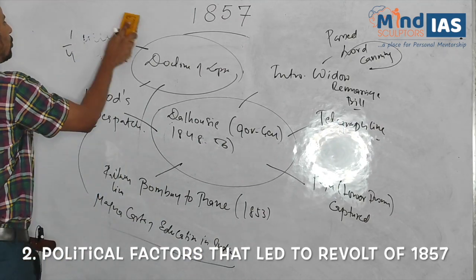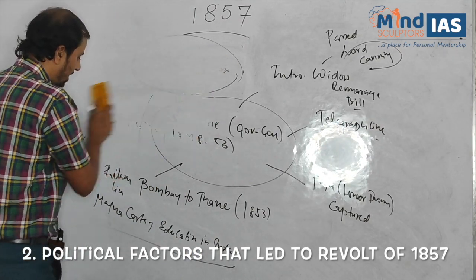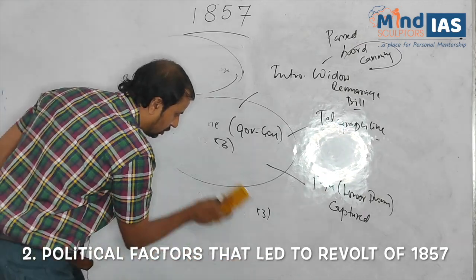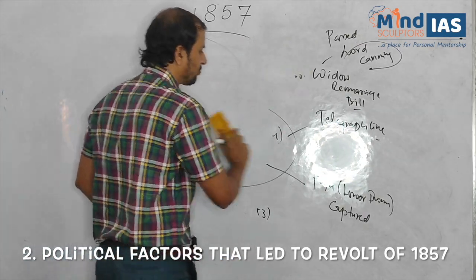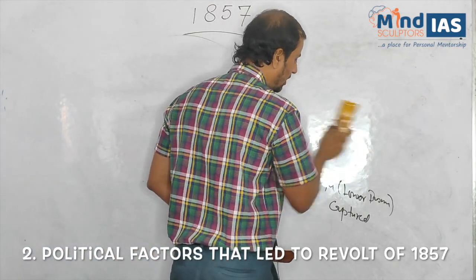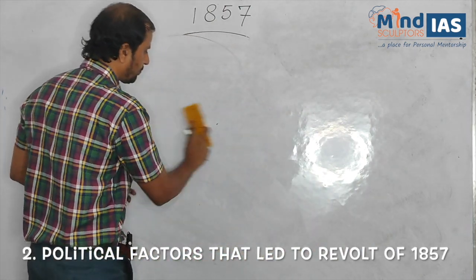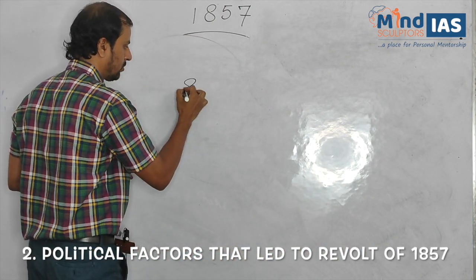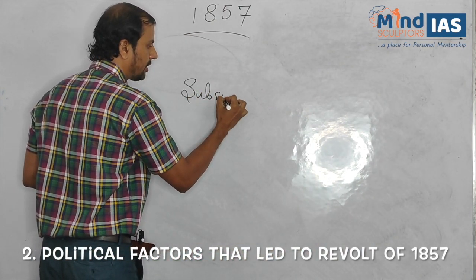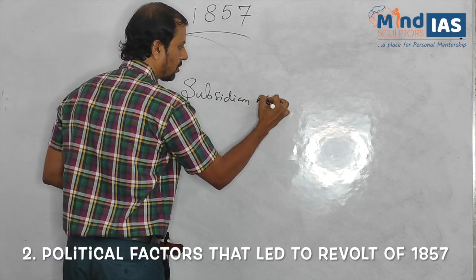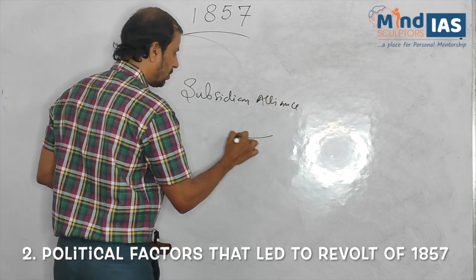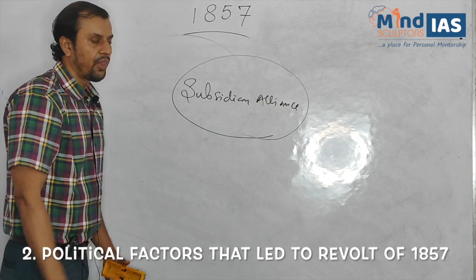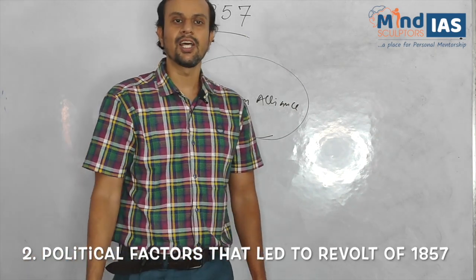Now let's move on to the next political policy of the British government, that was subsidiary alliance. Now, what is subsidiary alliance?